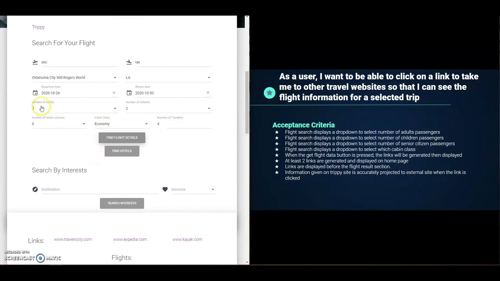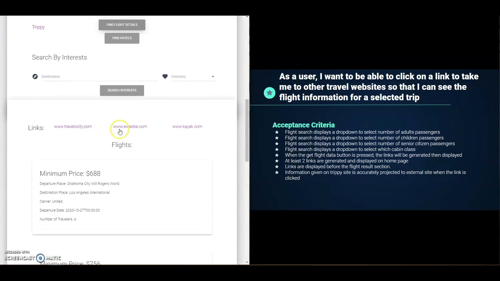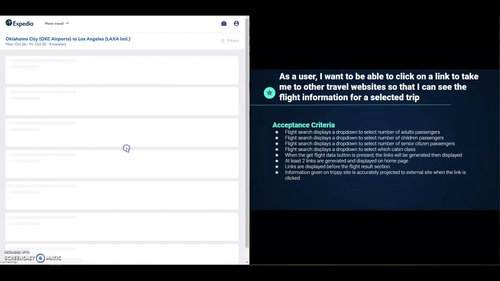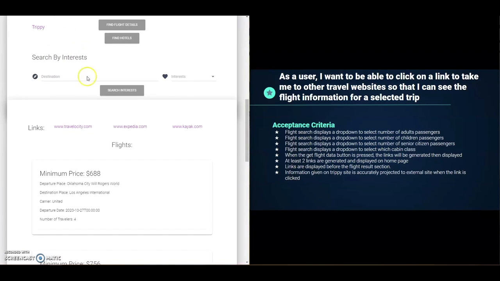So here we have displayed that we want two children and 2 adults in economy class and going from OKC to Los Angeles. So we'll go to Expedia.com, open that up. Okay, looks like they're having a few issues. We'll go to Travelocity.com.